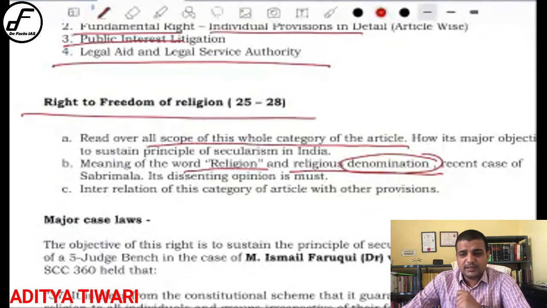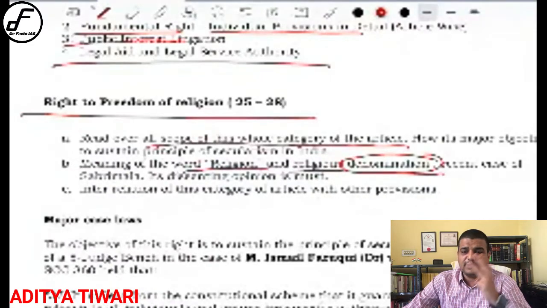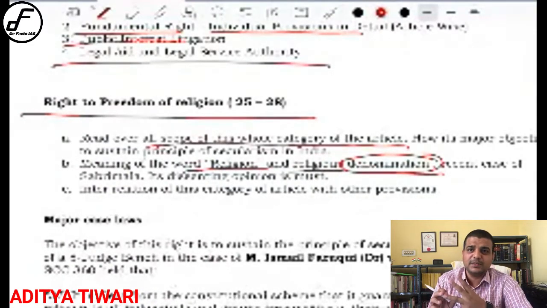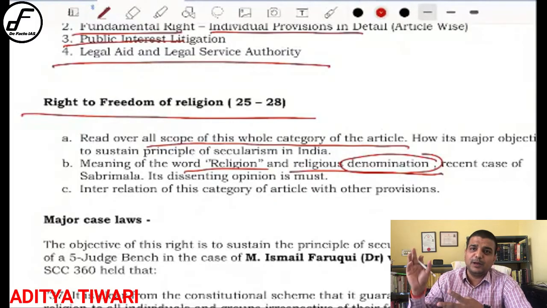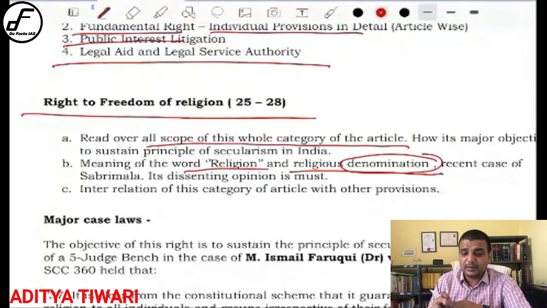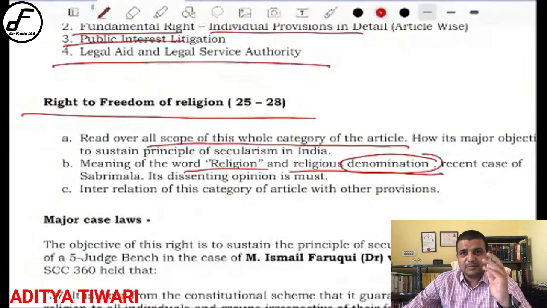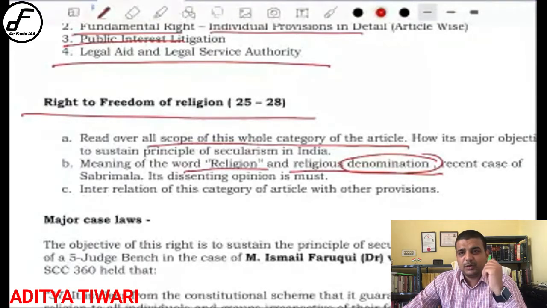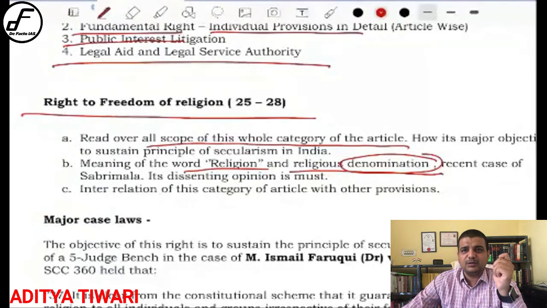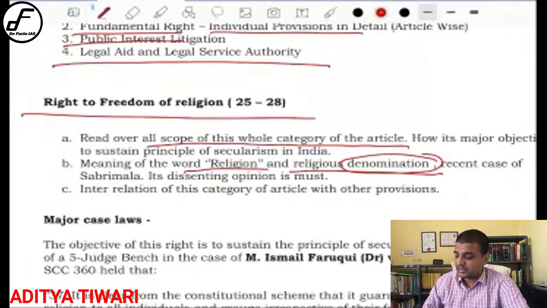Religious denomination basically means if you satisfy three criteria: you must have a specific name, it must be continuous from a long time, and there must not be any evidence that this particular denomination was discontinued in between. Similarly, that has been extended to a 5 scale test whether a particular habit in a particular religion is a part of that religion or not, which enables them to get the protection of article 25 to 28. Understood? So that is also an important part that you should understand. So the key words are religion and religious denomination.